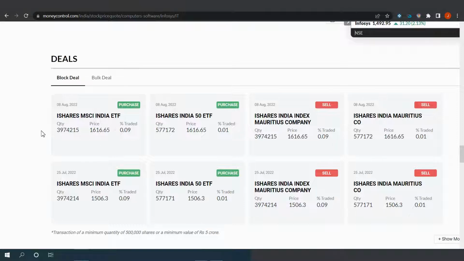If you go to any particular share, Infosys, Reliance, TCS, or any other share, you can see this under this section which is known as deals. So this is known as a block deal. Okay, so a large number of shares are traded over here. You can search about it and find out what is happening regarding whichever share concerns you, right?